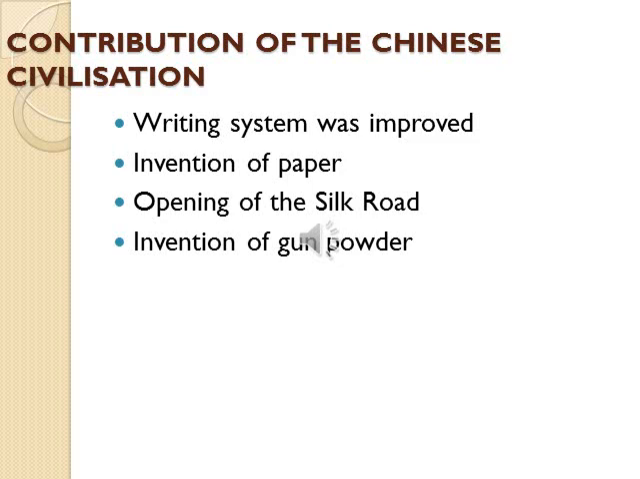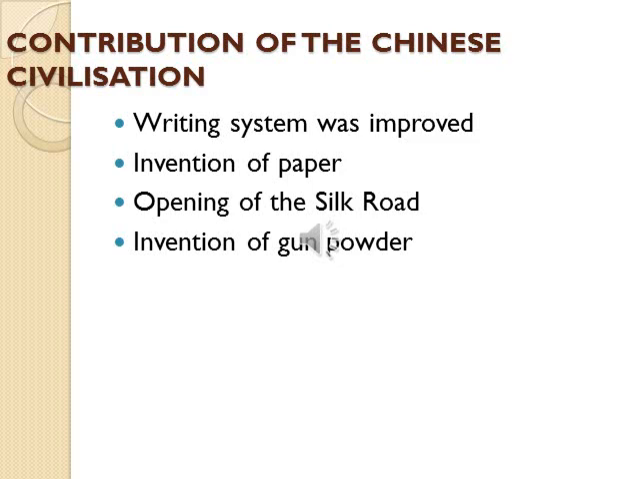So what were the contributions? First, the writing system was improved. Second, invention of paper. Then third, opening of the Silk Road. Through the Silk Road, China had trade contact with other civilizations, especially with Rome and also with the Indus Valley civilization. The Chinese had good trade contact because of the opening of the Silk Road.